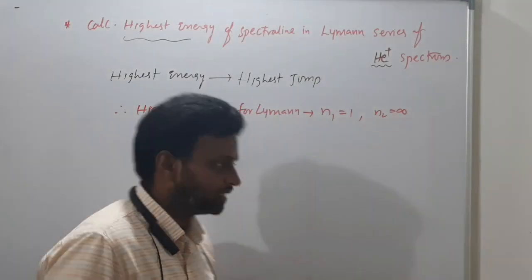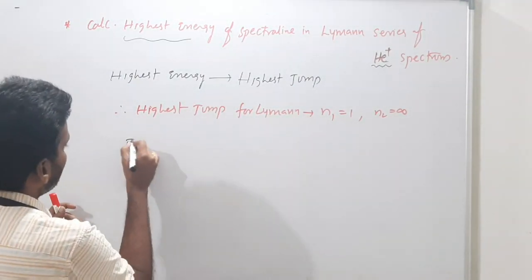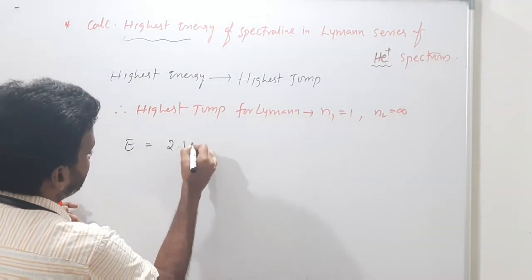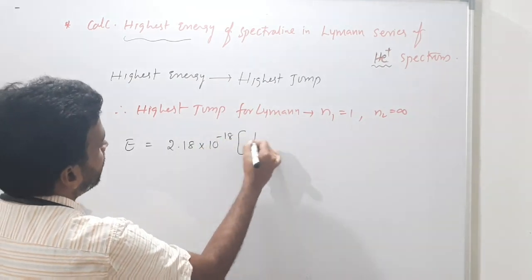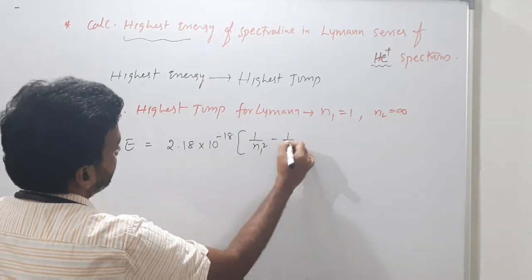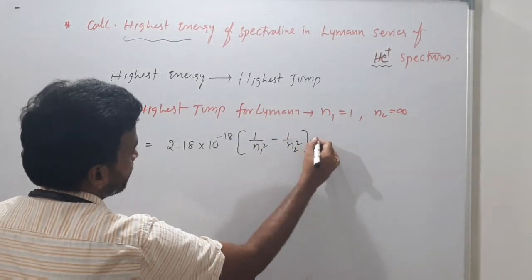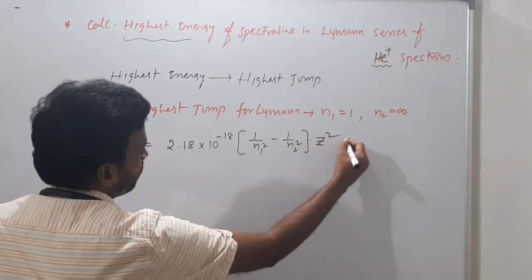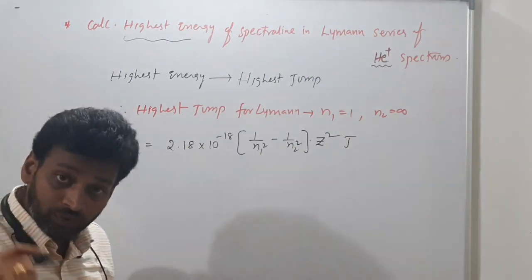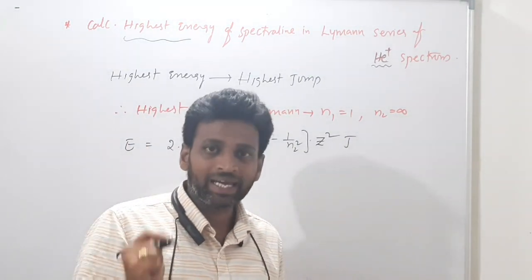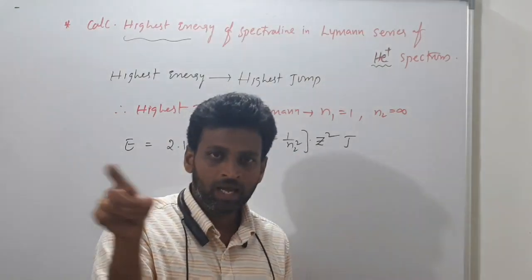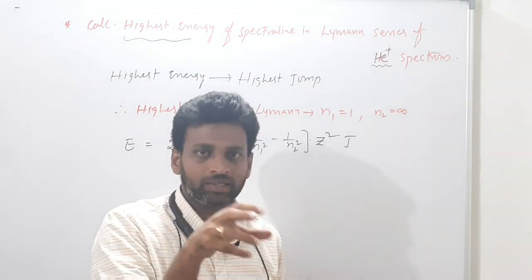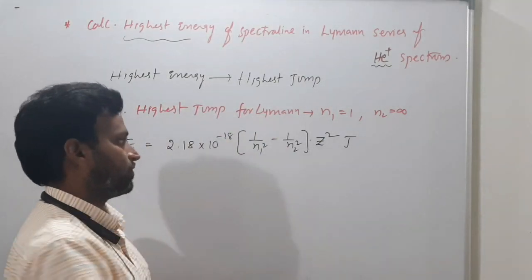Got it, sir, clearly? So the energy formula I know, just as I gave previously: 2.18 into 10 power minus 18 into 1 by n1 square minus 1 by n2 square into z square, in joules. If the question asks for energy in ergs, or the options are in joules, you will use this formula.